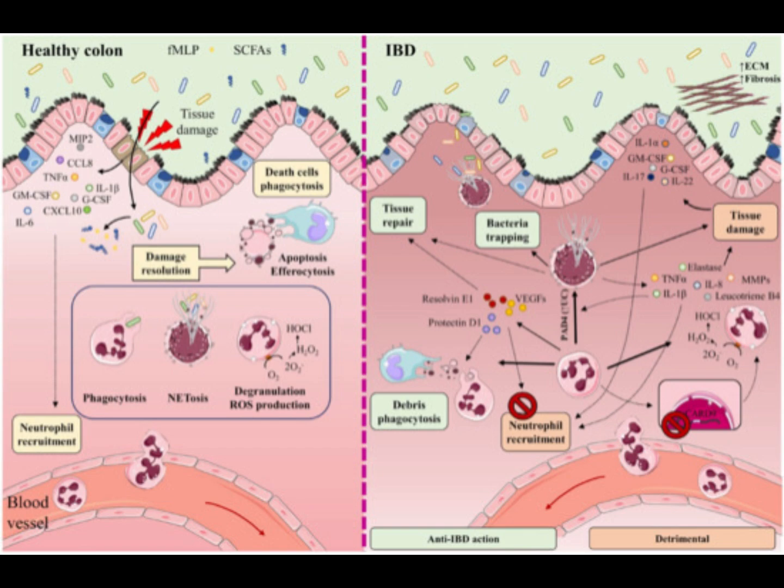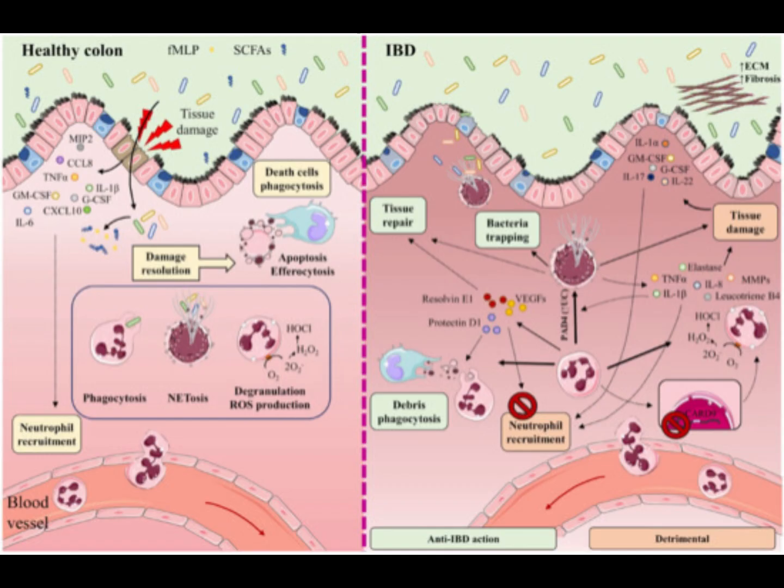Neutrophils are the most numerous immune cells in the human circulation and are quickly recruited to sites of infection or inflammation, forming the first line of immune defense. When the intestinal barrier is damaged, neutrophils are recruited from the circulation to the inflamed tissue through a plethora of chemotactic gradients formed by cytokines such as IL-1 beta, IL-6, and tumor necrosis factor, or TNF, alpha.